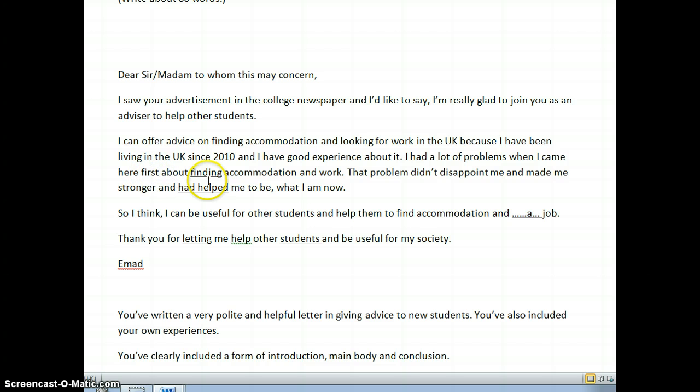Very good. There are other words that we could use if you wanted, just to increase your vocabulary. We could have used initially, or at the beginning, or at an early stage, or any of these obviously can be used. You've used the correct word, but in order to build your vocabulary, I'm just giving you an extra option there as well. When I came here initially, about finding accommodation.